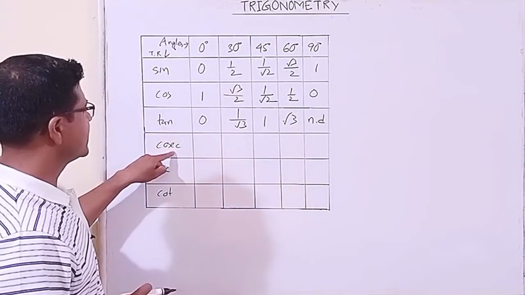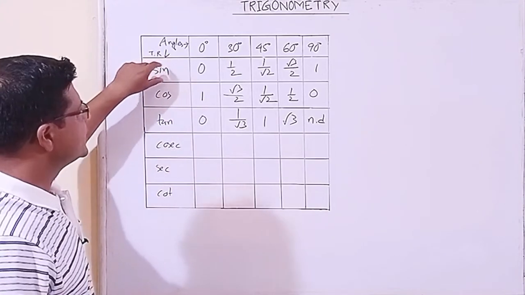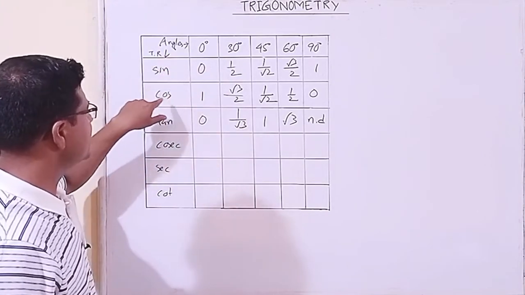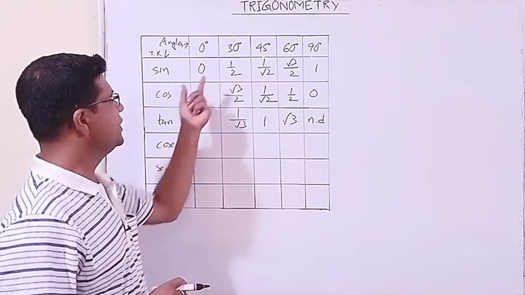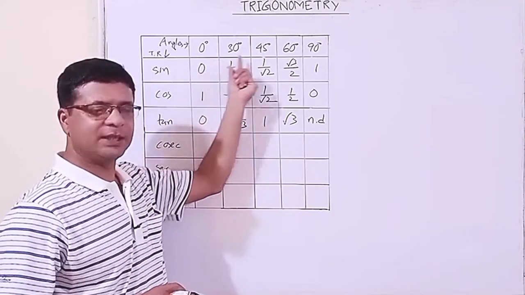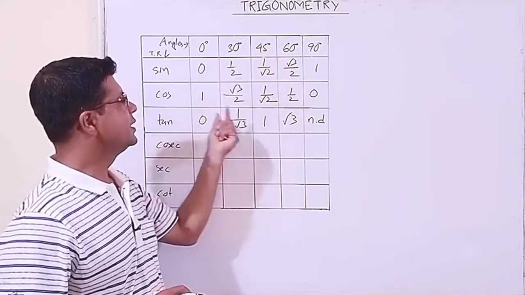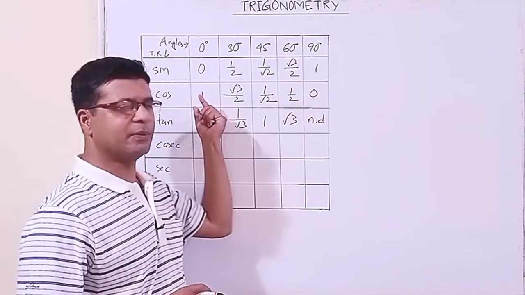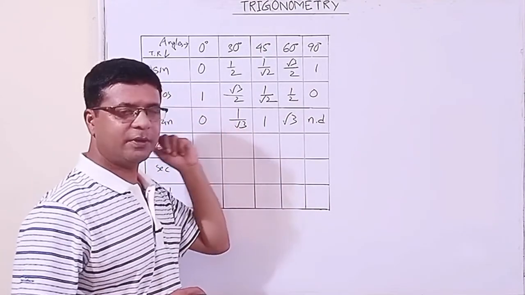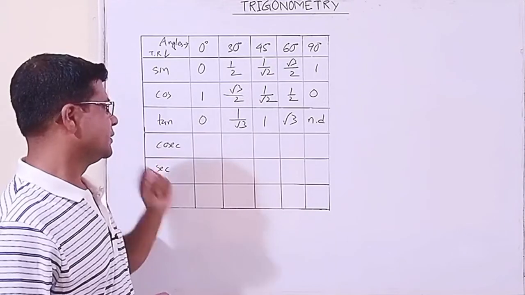Then cosec. Okay, so we have got the 3 tables. Table for sine, table for cos, table for tan. So if somehow we can learn this table for sine, then we can easily say the table for cos, we can easily say the table for tan.